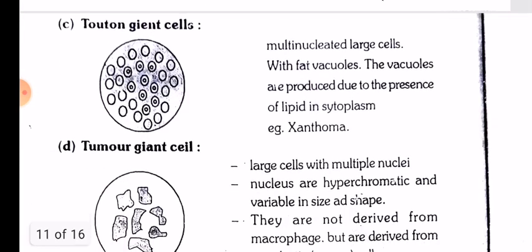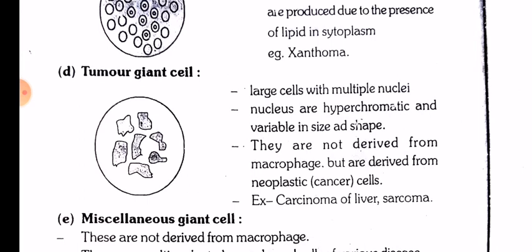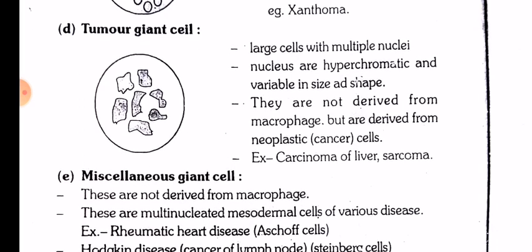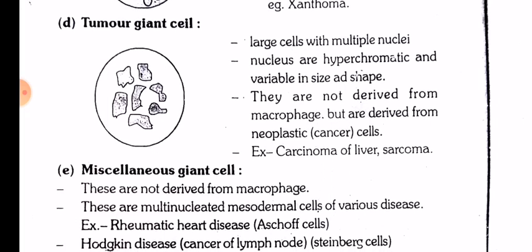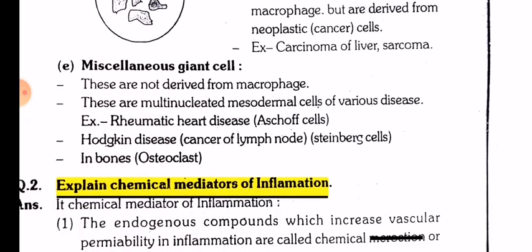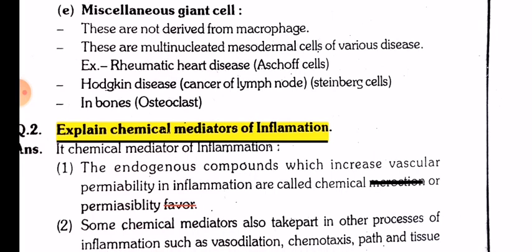Touton giant cell: multinucleated large cells with fat vacuoles. The vacuoles are produced due to the presence of lipid in the cytoplasm, for example in xanthoma. Tumor giant cell: large cells with multiple nuclei. Nuclei are hyperchromatic and variable in size and shape. They are not derived from macrophages but from neoplastic cancer cells, for example carcinoma of liver, sarcoma. Miscellaneous giant cells: these are not derived from macrophages. These are multinucleated mesodermal cells of various diseases, for example rheumatic heart disease, Hodgkin's disease, and in bones, osteoclasts.